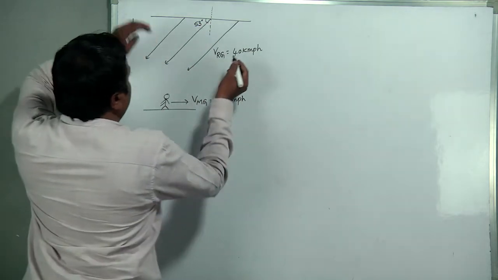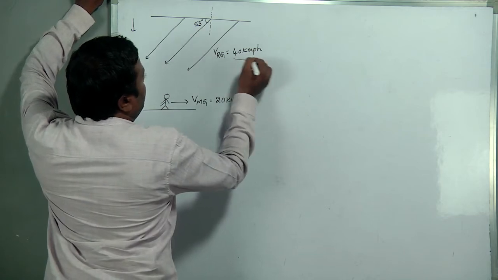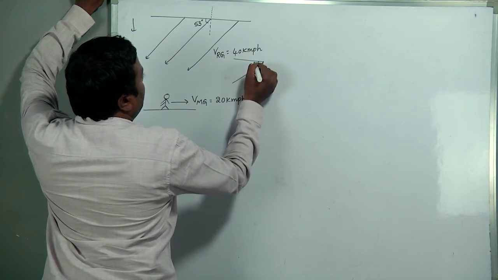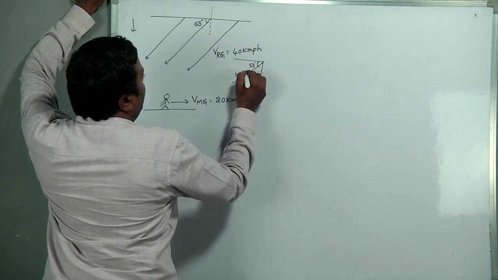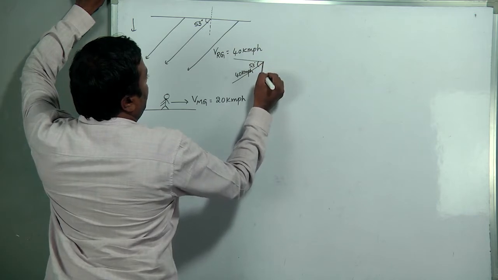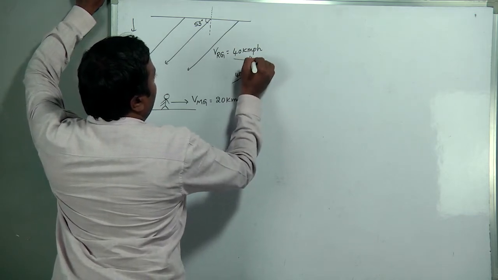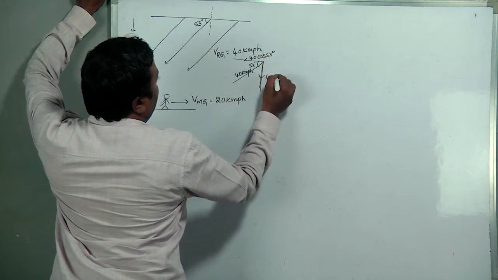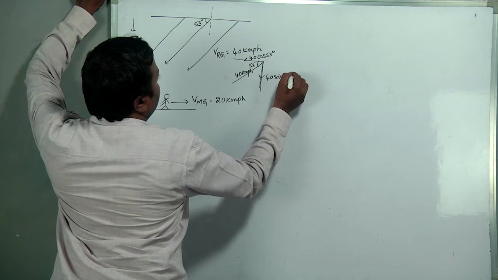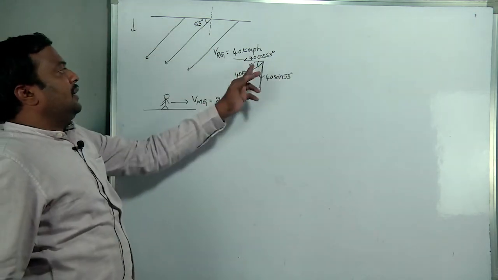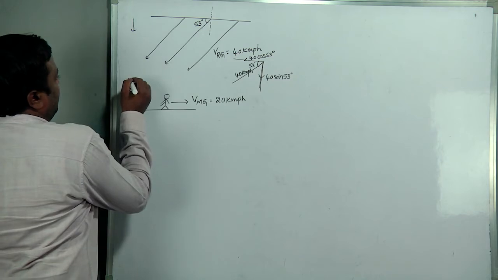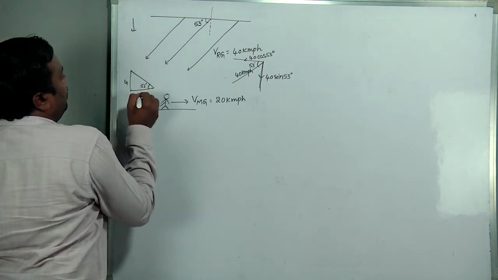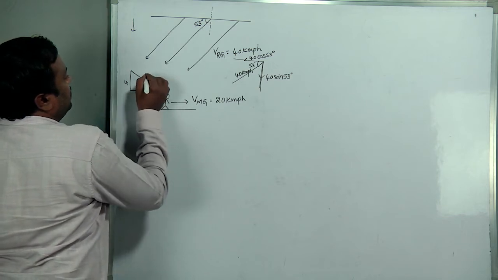Okay, how can we resolve this? It will be like this. This one 53, this one 40 kmph. It will be 40 cos 53, 40 sin 53, that triangle. If it is 53, it becomes 4, 3, 5.